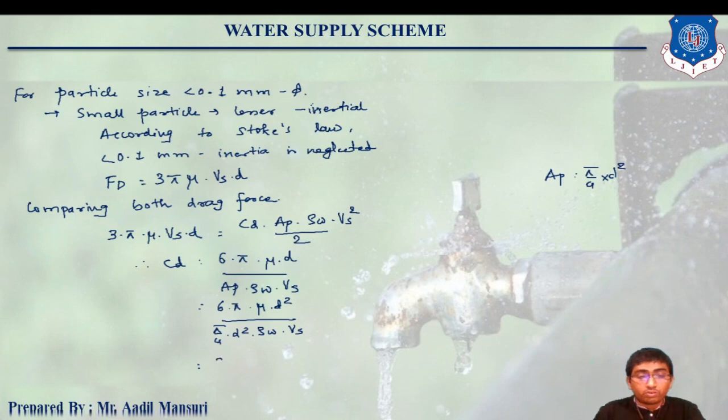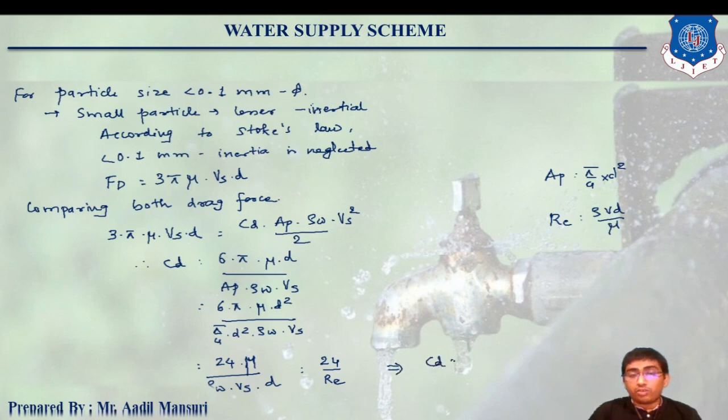So this will be equals to 24 mu upon rho w Vs into d. Now we know that Reynolds number is rho Vd by mu, right? So can I write this as 24 upon Re, right? So what we got is that drag coefficient is 24 upon Re.